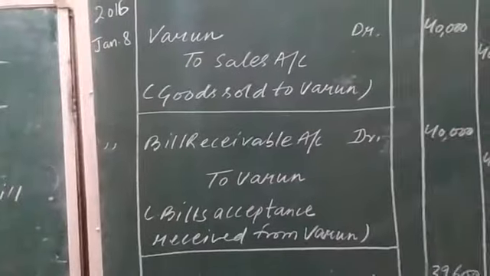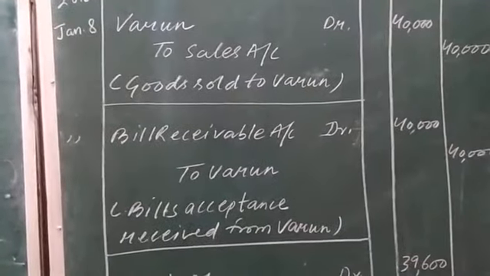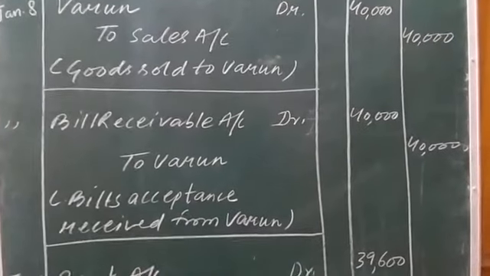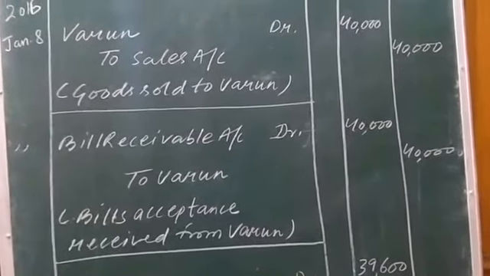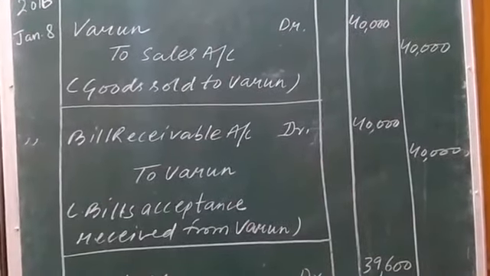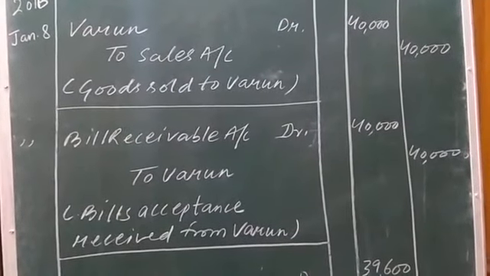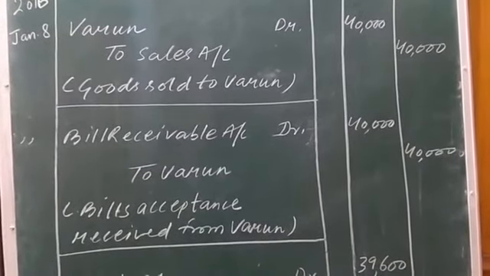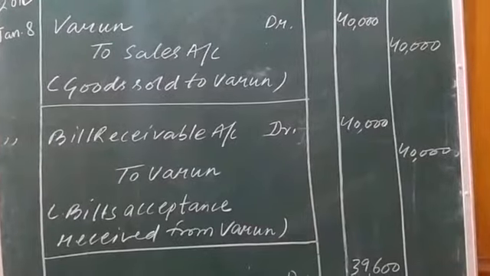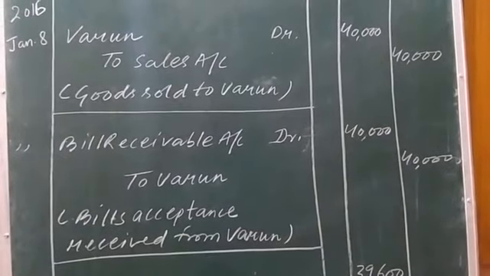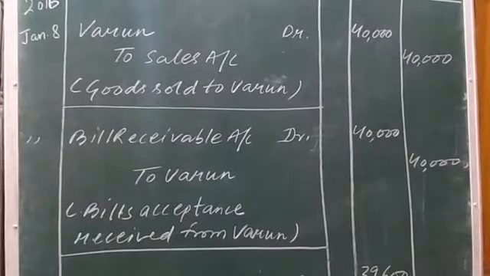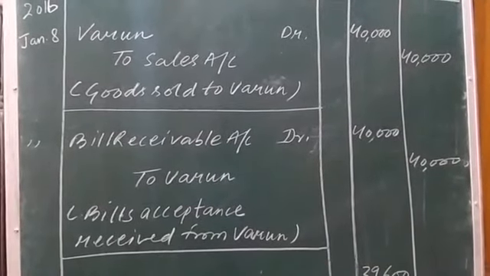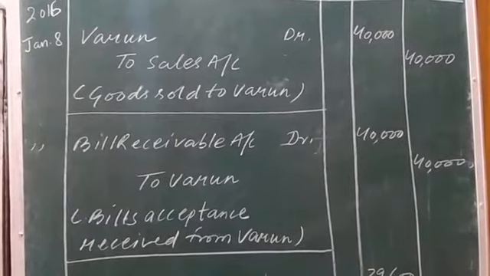Bill receivable account debit to Varun will be the resultant journal entry because of the bill of exchange accepted to be paid by Varun after 2 months duration. Okay. So after the acceptance of the bill, the place of Varun, that is debtor, will be occupied by bill receivable.